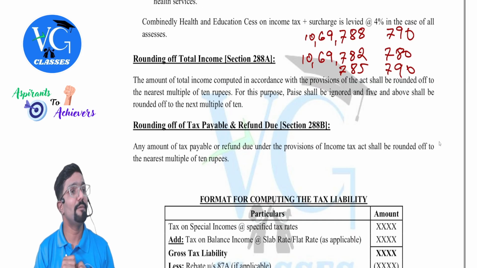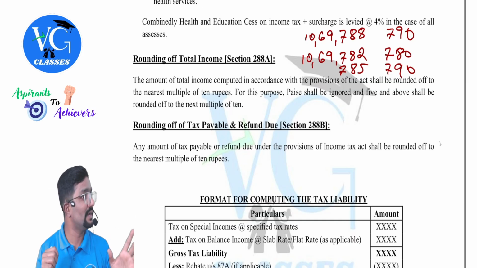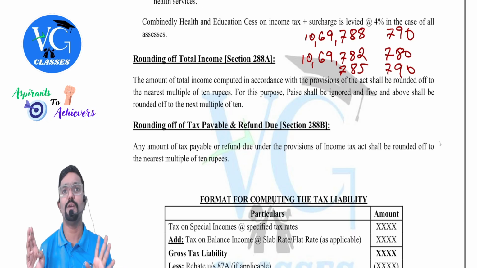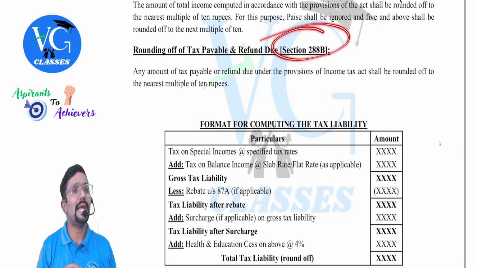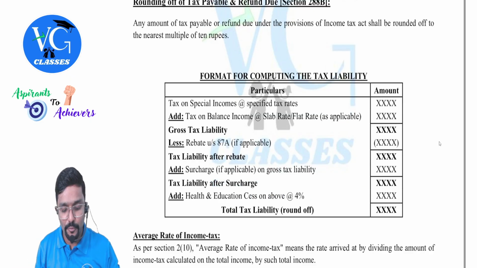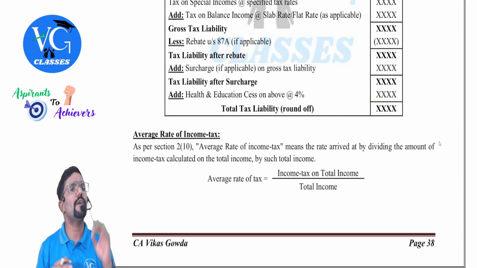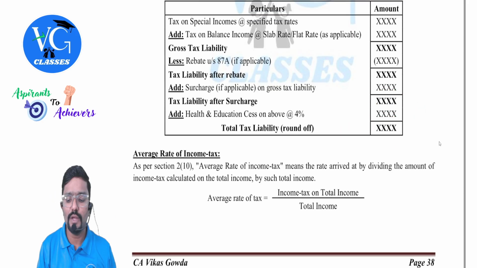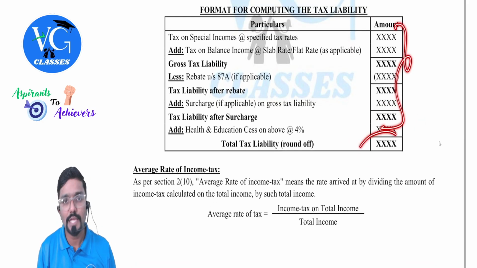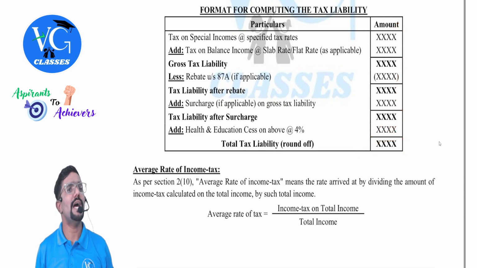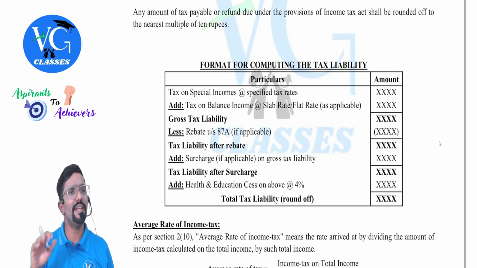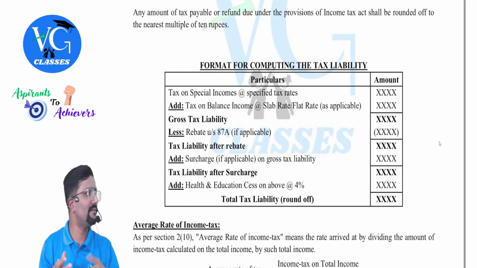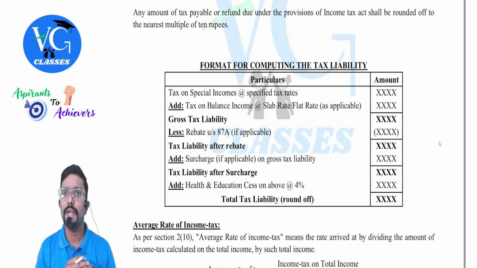And please don't round off all the figures. Only the total income figure has to be rounded off. Then coming to tax. The final tax, whatever you pay, this figure has to be rounded off to the nearest 10. Don't round off everything here, only the final figure has to be rounded off to the nearest 10 rupees. Same story: 5 or more, next 10; less than 5, previous 10. Got it?